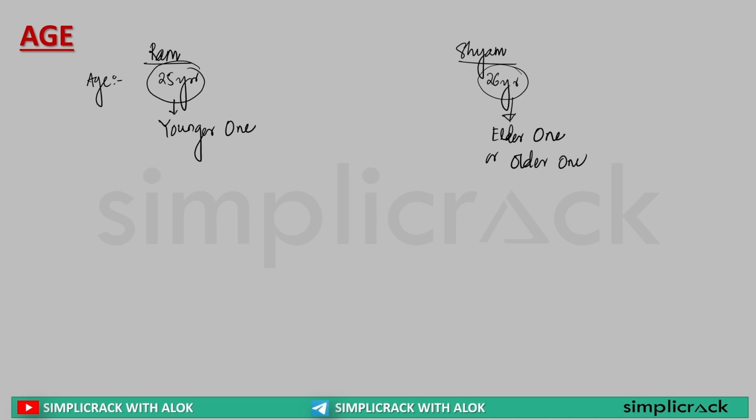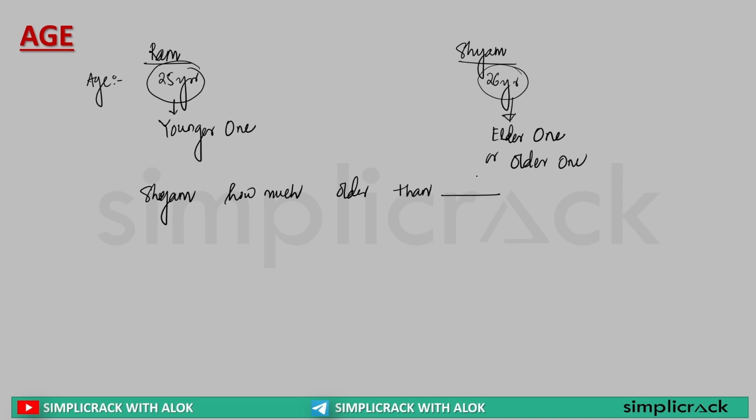Now understand this. In this particular example, if I say Shyam is how old? 26 years old. Ram is how old? 25 years. Now if I say Shyam is how much older than Ram, what am I saying?